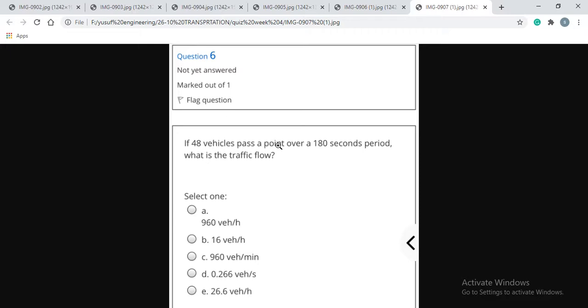If 48 vehicles pass a point over a 180-second period, what is the traffic flow? This question is very simple.